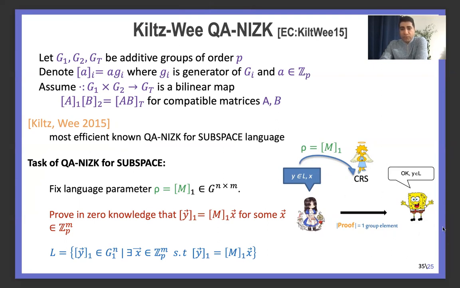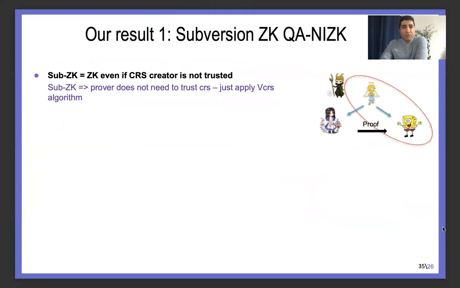But this is in the CRS model, where there is a trusted third party who shares the CRS with the two parties. Our first result is to see if we can translate it to a subversion setting in such a way that the prover does not need to trust the CRS generator. To design this, we equip the prover with a new algorithm called VCRS, or verifying CRS algorithm.